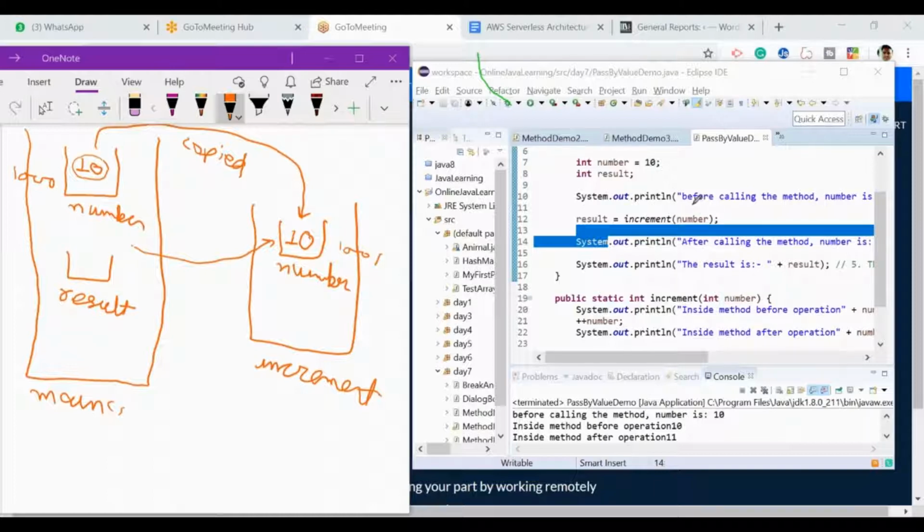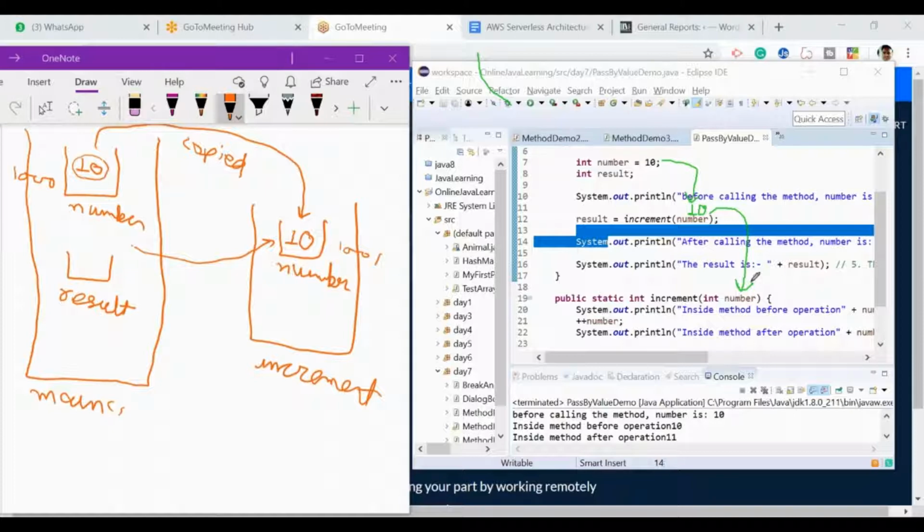See, here we have 10, right? From where has this 10 come? This 10 has come from here to here, and this is being copied from here to here. Now, can you imagine? Any problem so far?